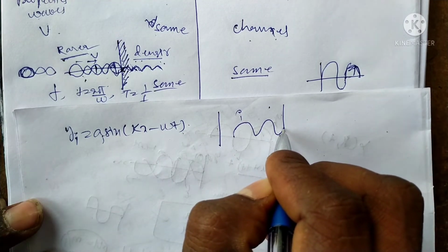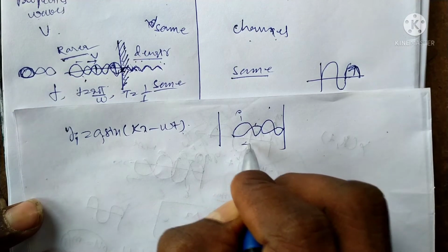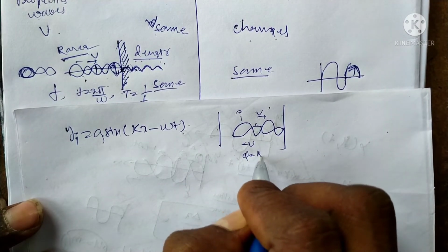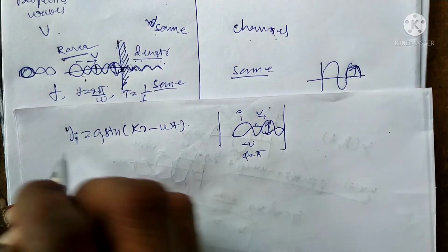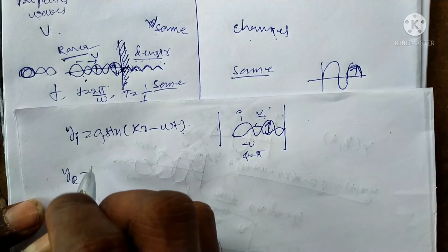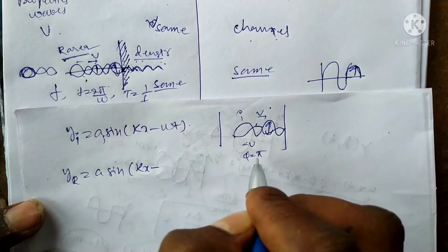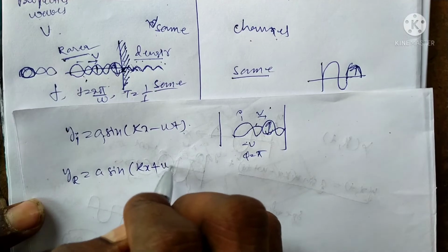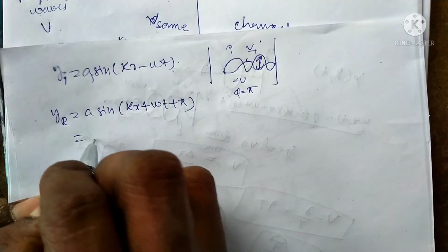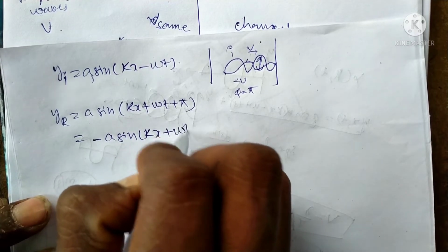This can be reflected in the reverse direction, with velocity v in the opposite direction, with phase difference pi. The reflected displacement wave equation can be written as a sin(kx plus omega t) with phase difference pi, that is, minus a sin(kx plus omega t).